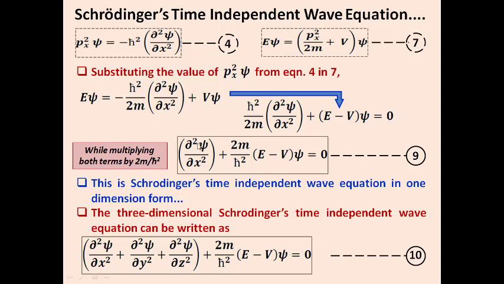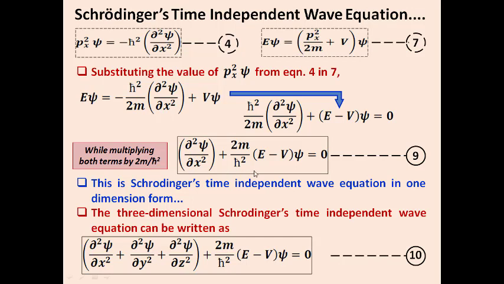For simplification of this equation, I multiply both terms by 2m by h cross squared, so I get the final solution: dou squared psi by dou x squared plus 2m by h cross squared times (E minus V) into psi is equal to 0. This is equation number 9, the Schrödinger's time independent wave equation in one dimensional form. You notice that there is no term related to t, where t represents time, so we say it is a time independent wave equation.